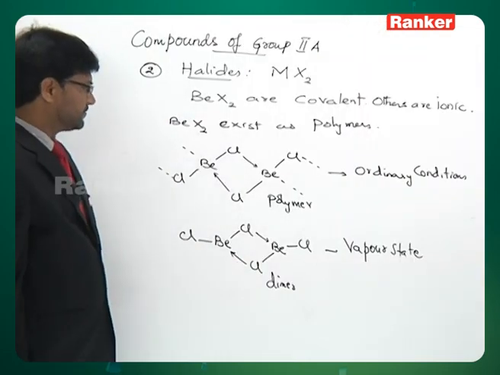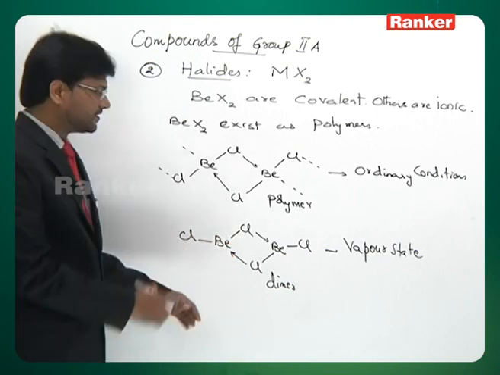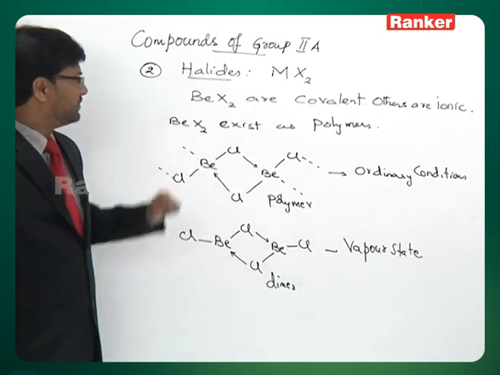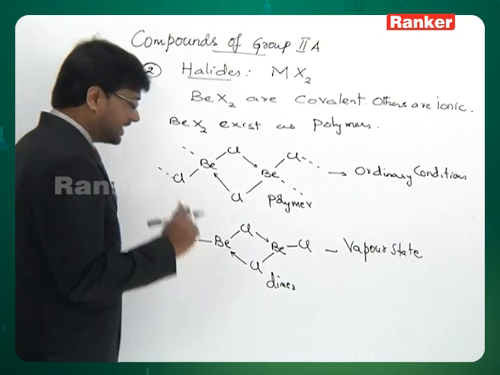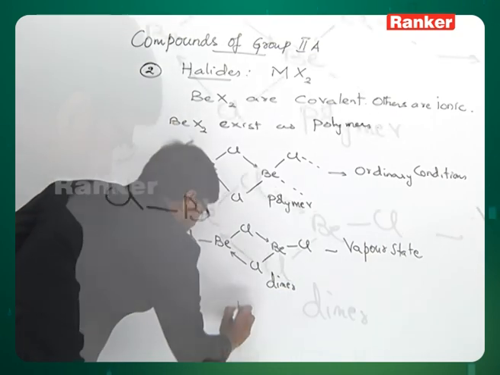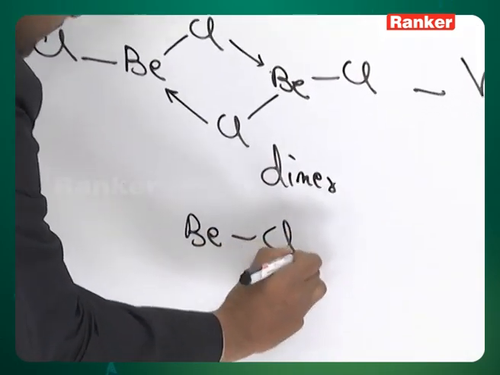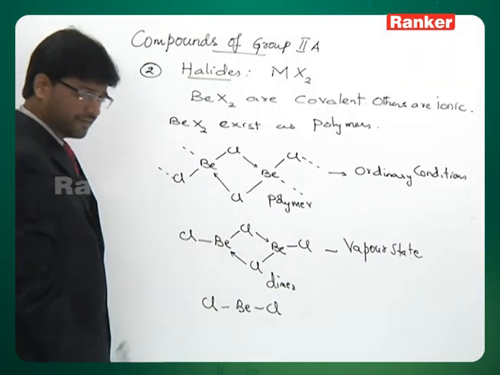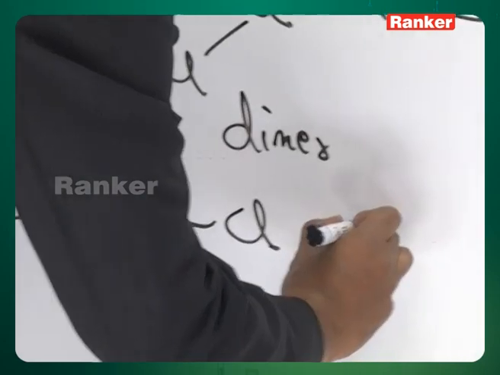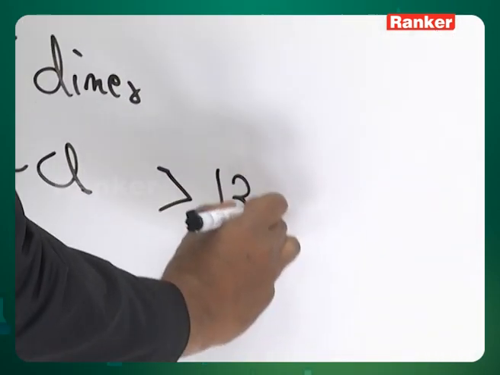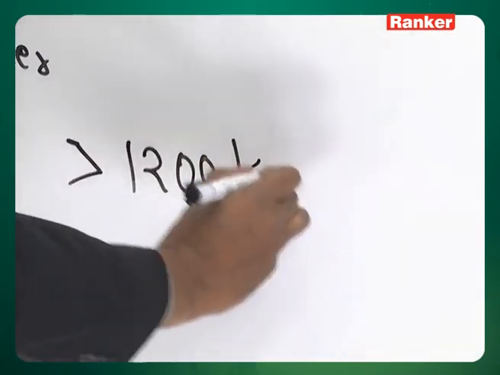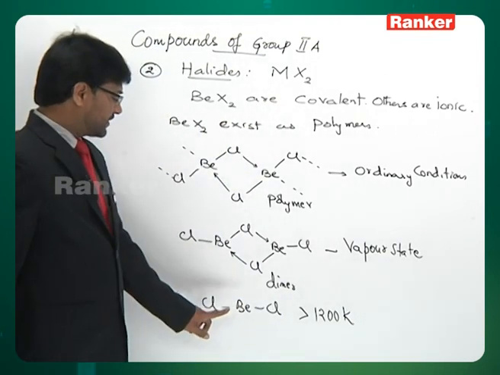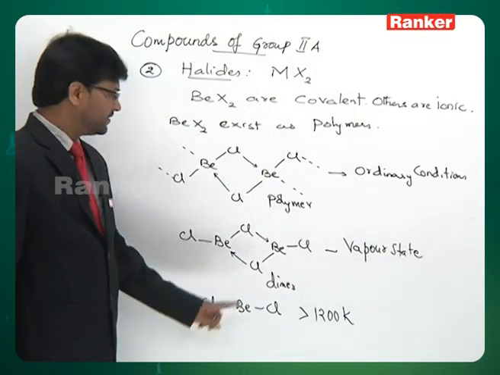This is a dimer of beryllium chloride. It exists in the vapor state. In the solid state, it is a polymeric species. The same beryllium chloride exists as a monomer like this, a linear molecule with bond angle 180 degrees, sp hybridization of beryllium. This is possible above 1200 Kelvin. Above 1200 Kelvin, it exists as a monomer.